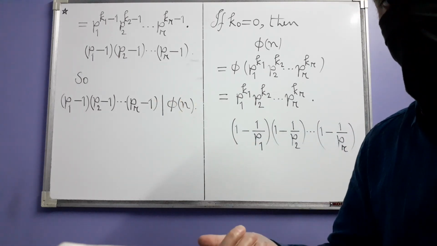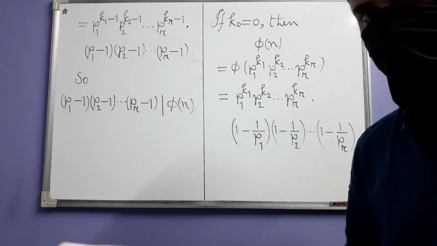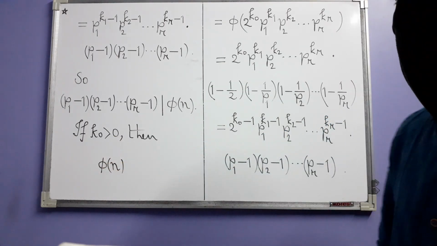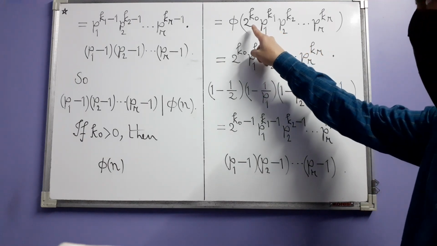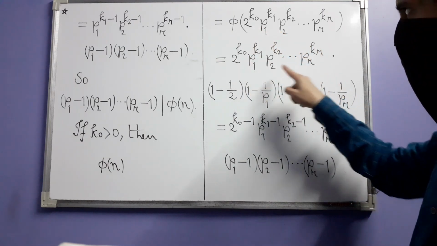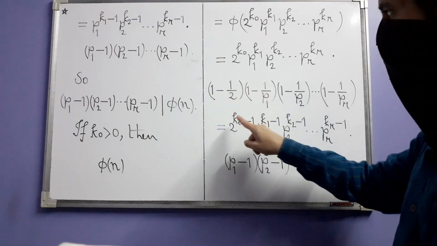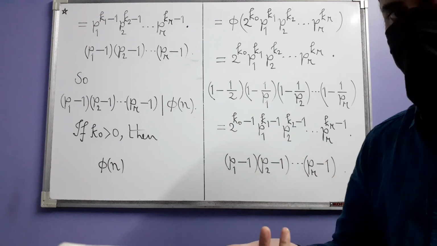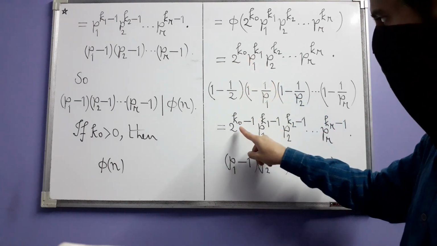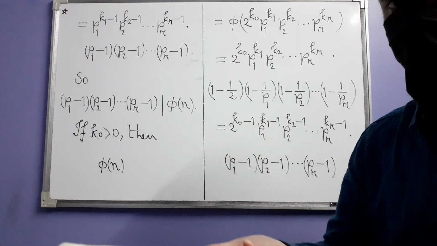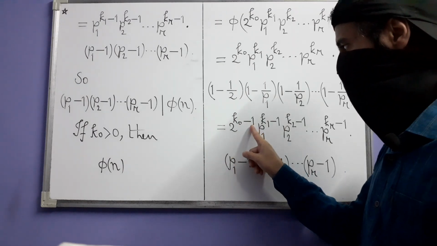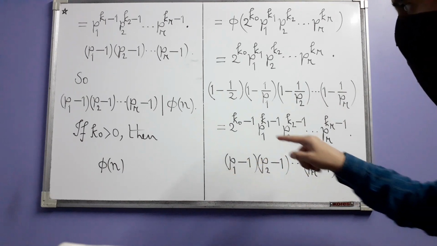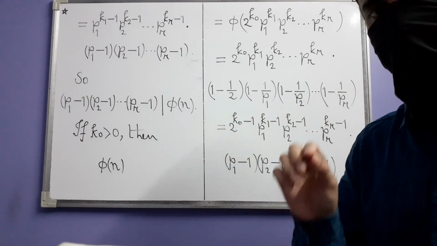And next we are going to see the other case where n is even. If k0 is positive, that is when n is even, the only change in the calculation is here. For the power of 2, an extra 1 minus 1 divided by 2 comes, which is just 1 divided by 2. So that makes this power the previous lower power, 2 to the power k0 minus 1. The rest is the same. And in this case also, this product divides phi of n. And that is our main observation.